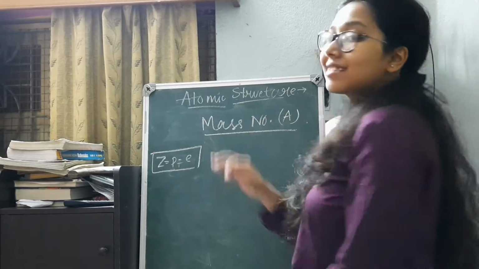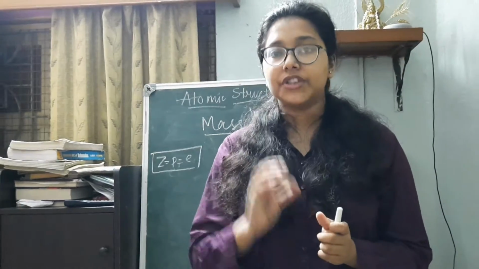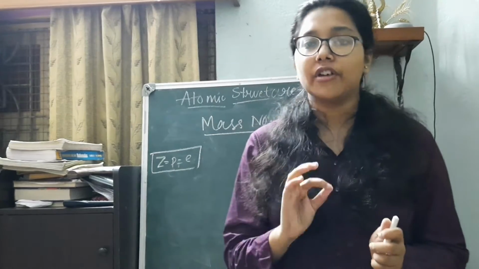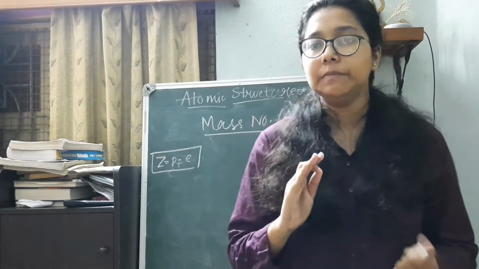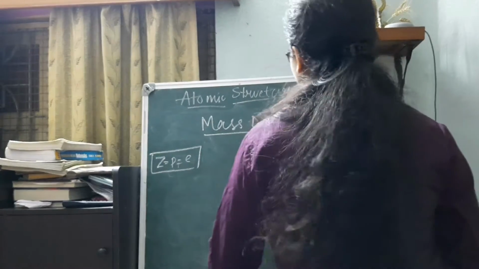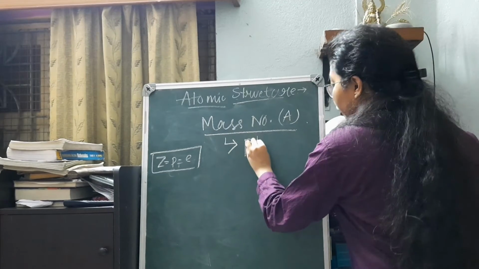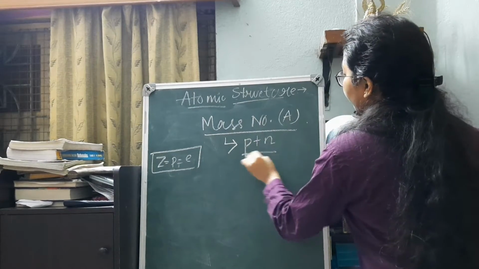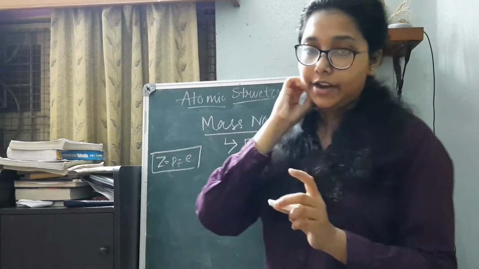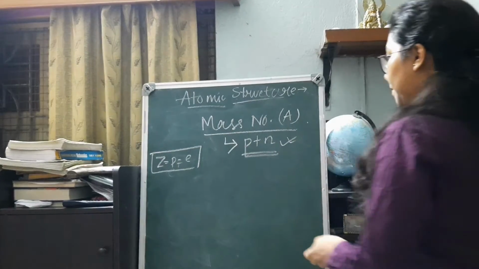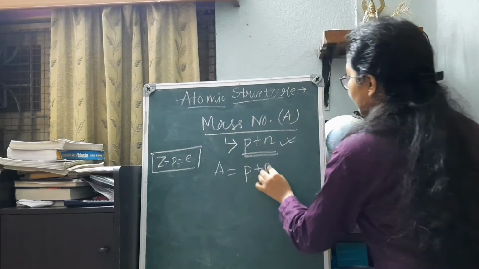Mass number is nothing but the total number of protons and neutrons present in the nucleus of an atom. That means if we are asked to find the value of the mass number A, what is the mass number? It is nothing but the sum total of the number of protons and the number of neutrons present in the nucleus of an atom. So how to find out the value of A? It is nothing but P plus N.